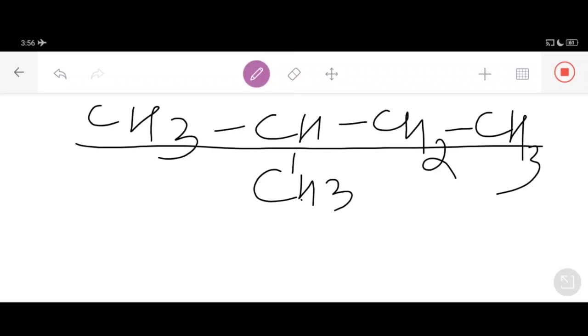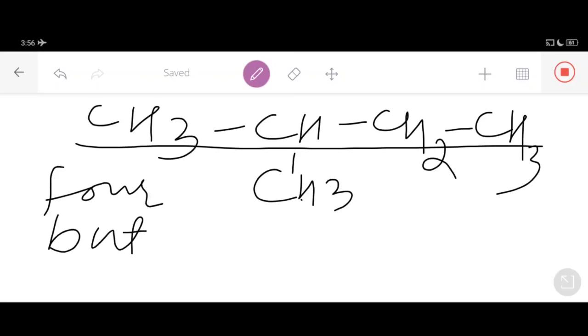So this compound is a derivative of butane. For 4 carbon atoms you write 'but', and there are carbon-carbon single bonds, that means 'ane'. So it should be a derivative of butane.